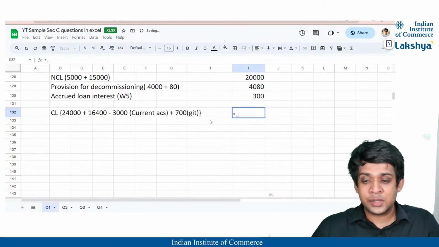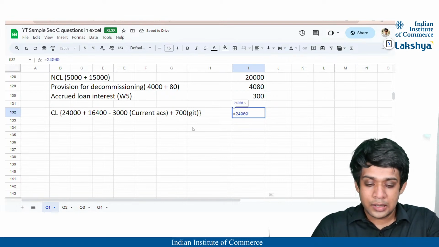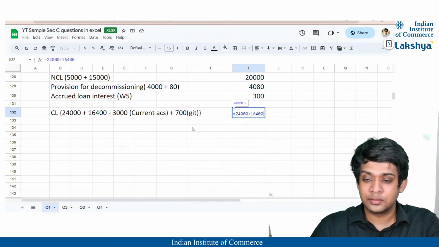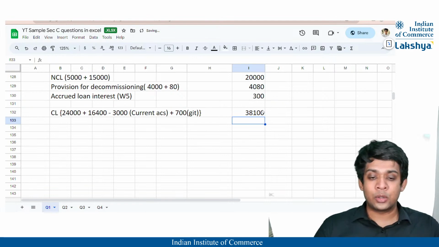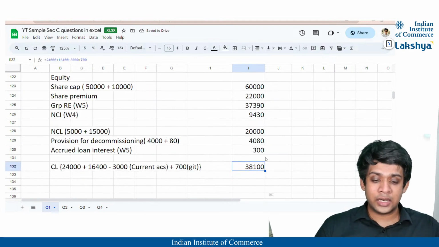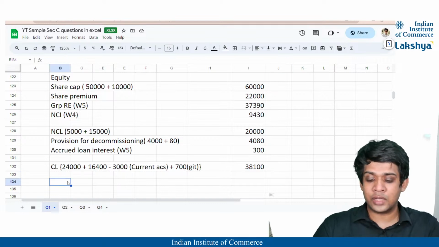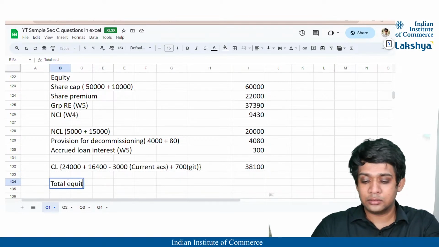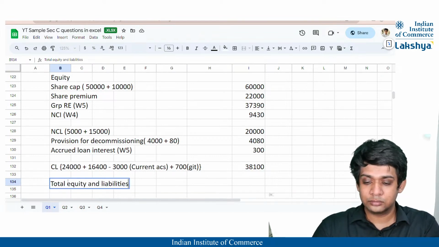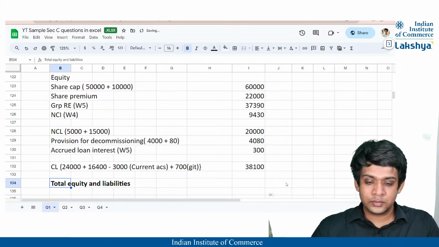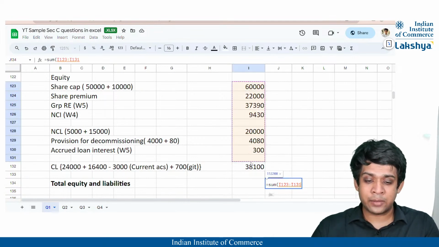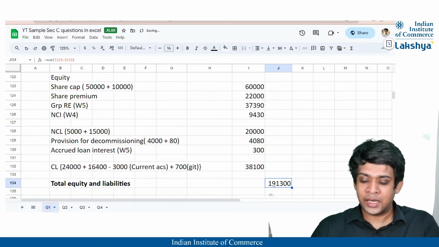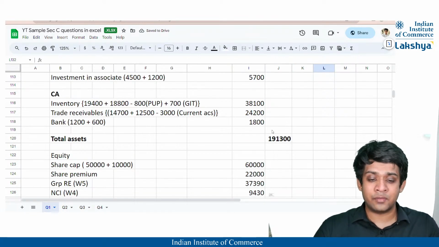So thus our current liabilities will be how much? 24,000 plus 16,400 minus 3,000 plus 700. Correct? So our total will be 38,100. Right? Let us just look at the total of the assets and total of the equity and liabilities. Total equity and liabilities is going to be nothing but the sum of all of this that we have calculated, which is going to be 191,300. So it has been tallied, right?